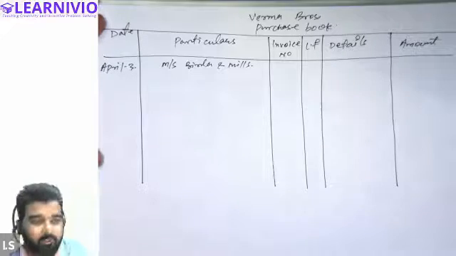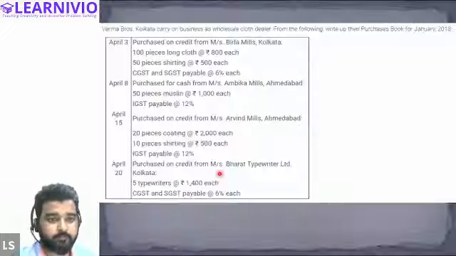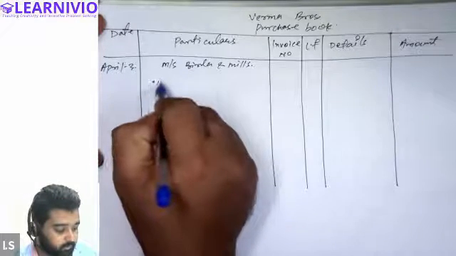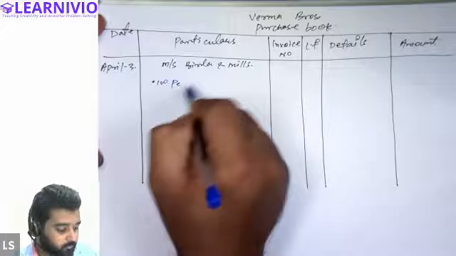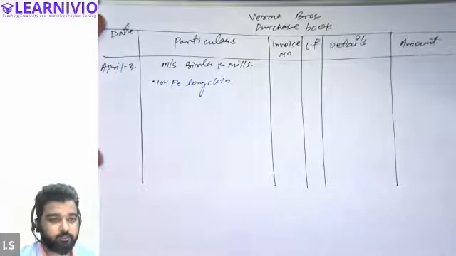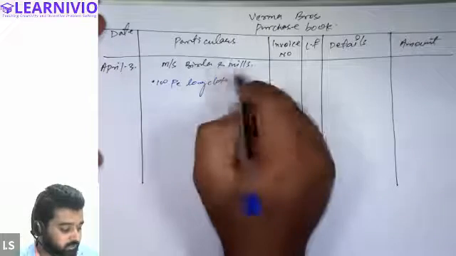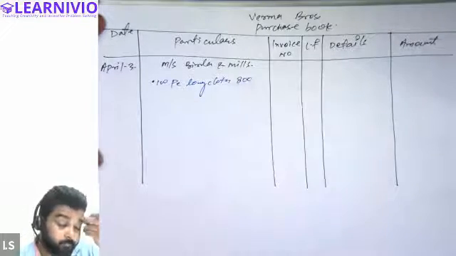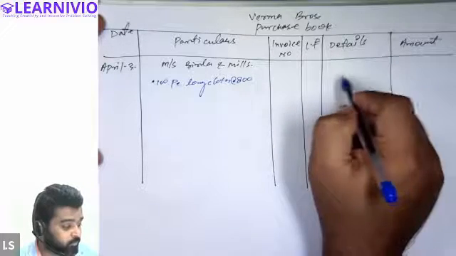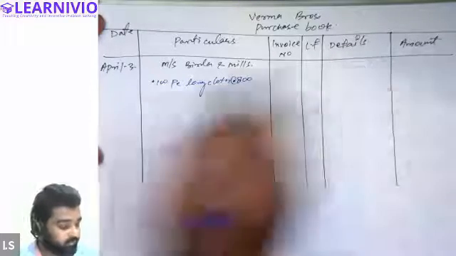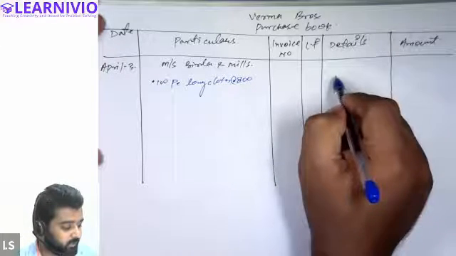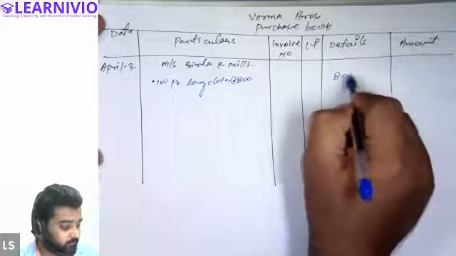All right. And what are we purchasing from them? We are purchasing 100 pieces of long cloth. So we will write here 100 pieces long cloth at how much? At 800 each, at the rate of 800 each. Now we will write down the total value in the details column. If we are purchasing 100 pieces at 800 each, it will cost us how much? 80,000, right?